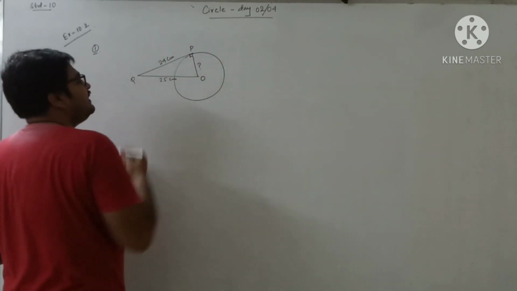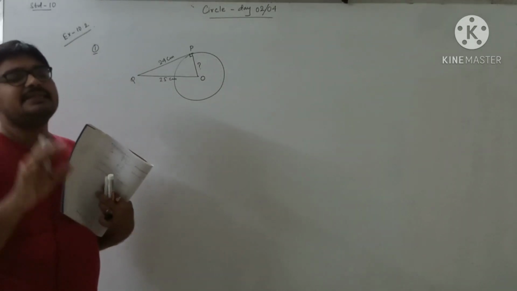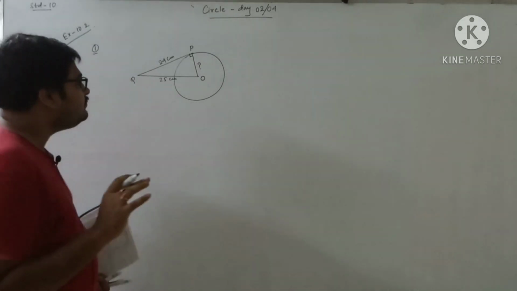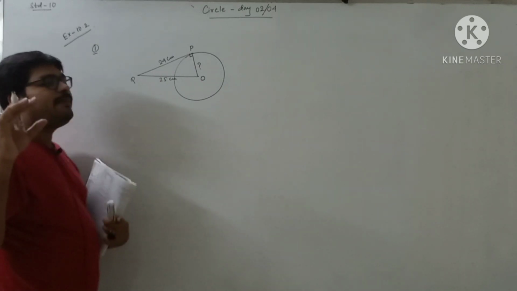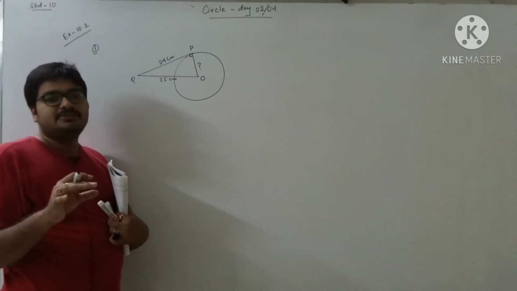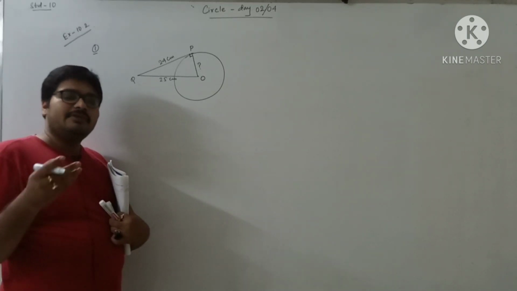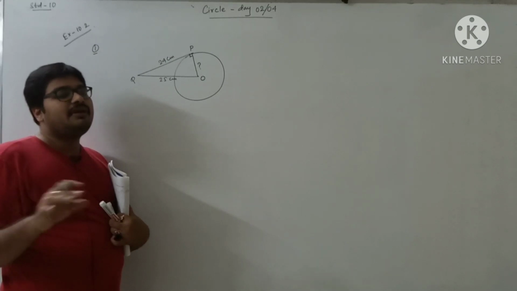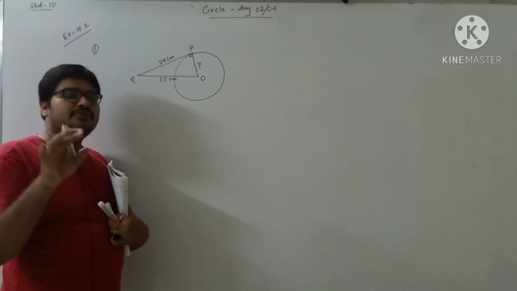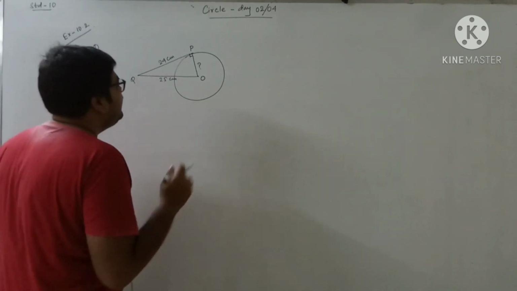We already know that radius is perpendicular to tangent. See, this is one of the usable properties. So whatever they have asked in the question, we have drawn the diagram for that. Most of the question diagrams will be given, but there are some questions where the diagram is not there. So in that case, you have to draw the diagram by reading the question. So what will we write here?